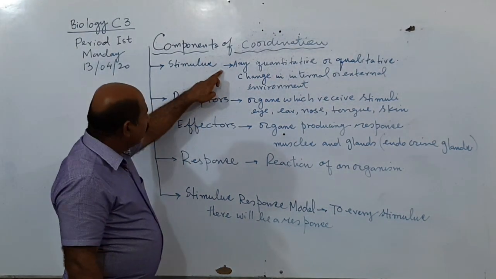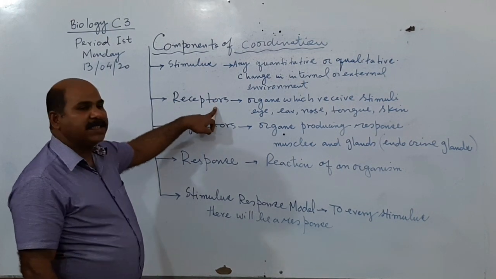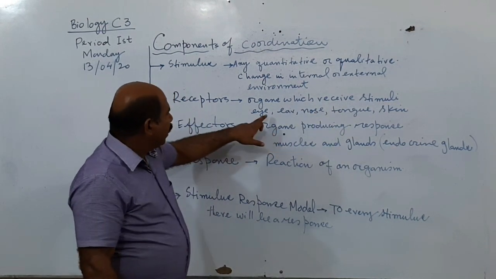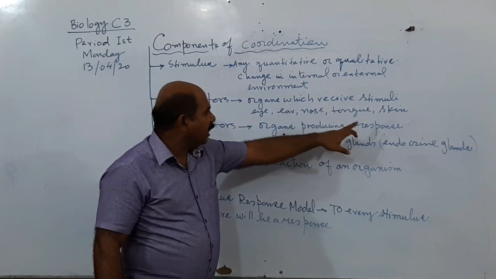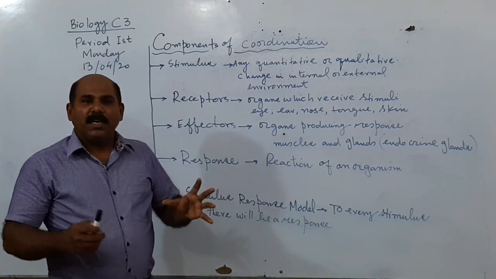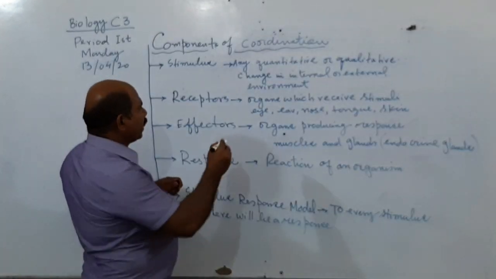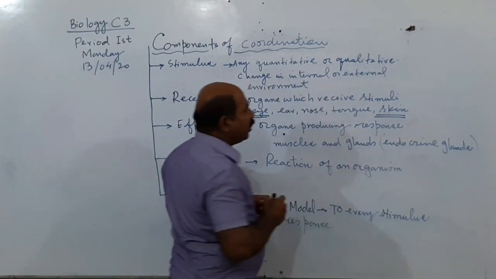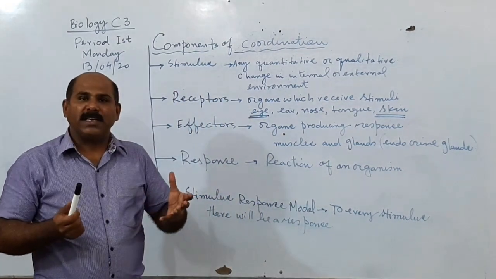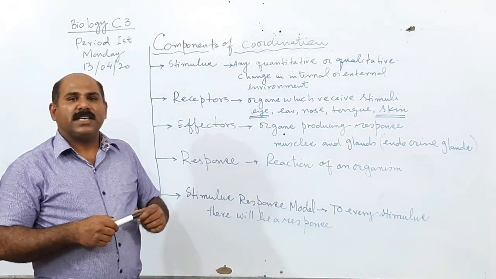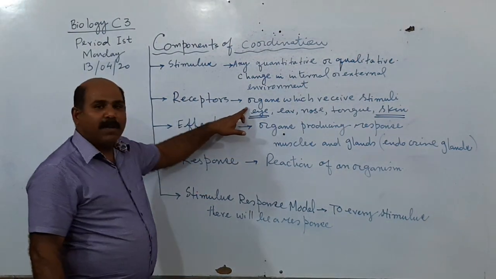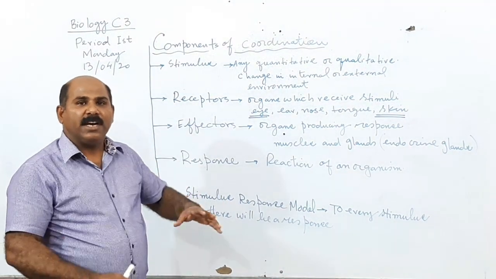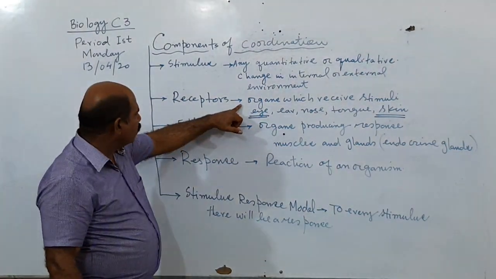These stimuli are received by the receptors. Receptors are the organs which receive the stimuli: eye, ear, nose, tongue, skin. But in the O-level syllabus, we will be discussing only the eye and the skin. The skin is included in the chapter of homeostasis. You might have studied that, and we can even revise that chapter also. The eye we will discuss in detail. I'll show you the model of the eye, and there is an animation related to the working of the eye. We will be talking about that also.